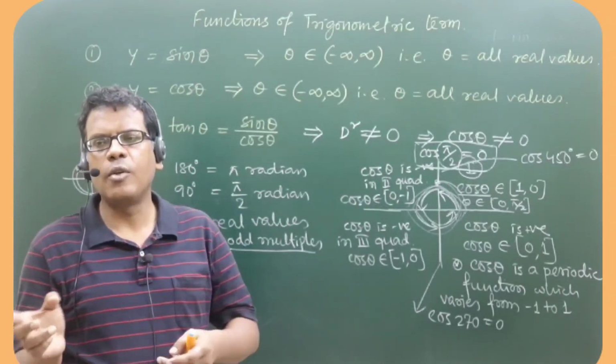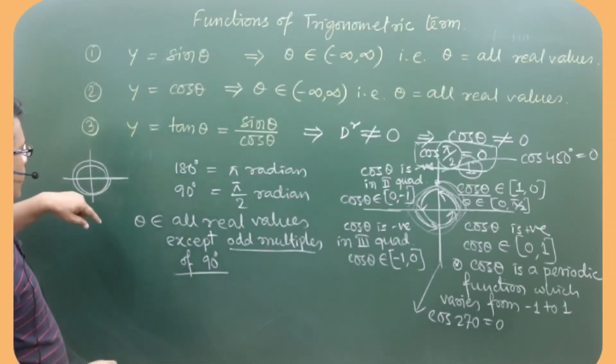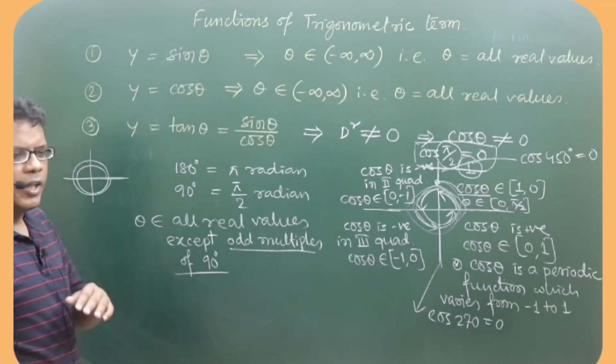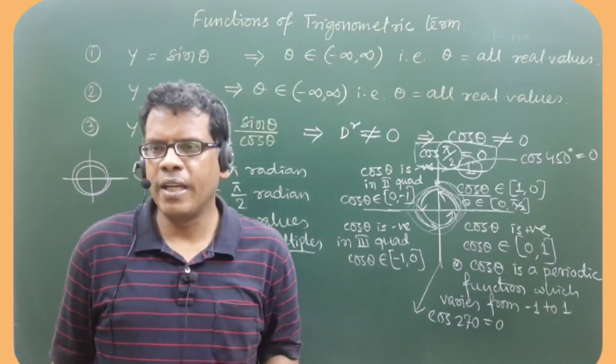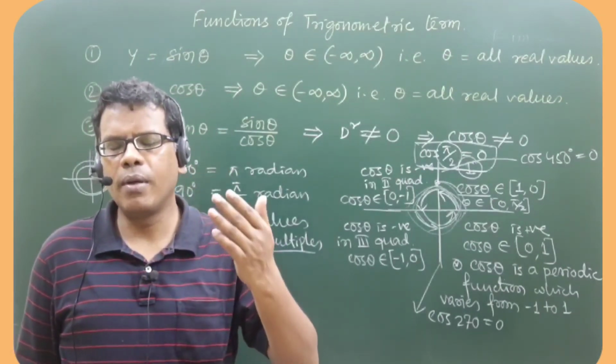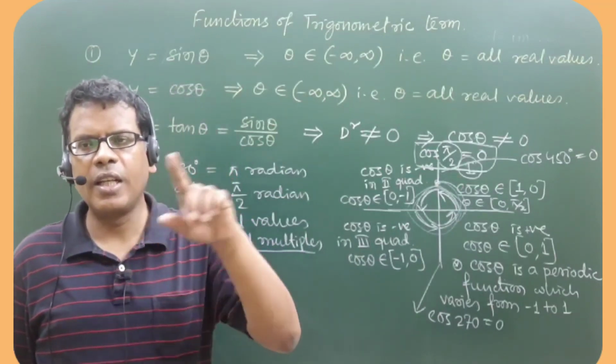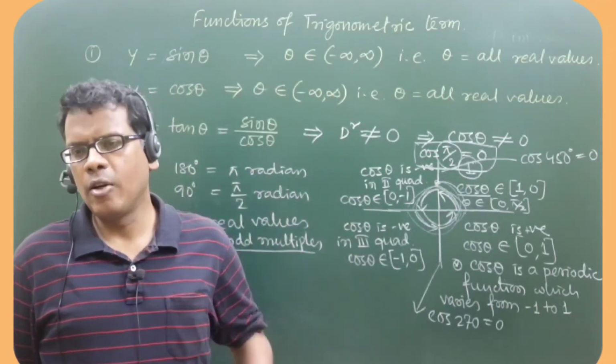It won't be counting from 0 again. It will be counting from 360 onwards, because you are continuing the anti-clockwise motion.